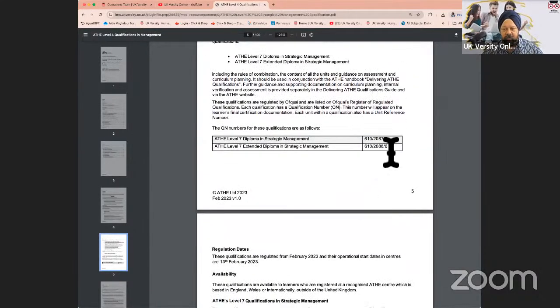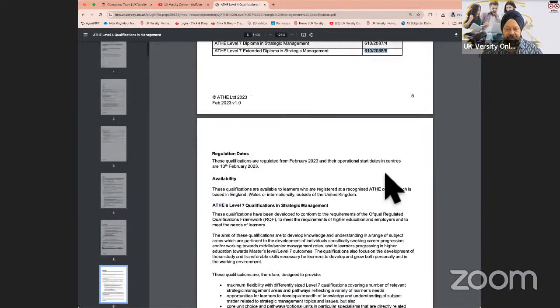Then if you want to refer to the approval number of the qualification on the Ofqual register, this is the approval number, and you can find the qualification on the Ofqual register by typing this number, and it'll show you that it's an international qualification, globally recognized, and something which is valid for delivery within the UK and outside.